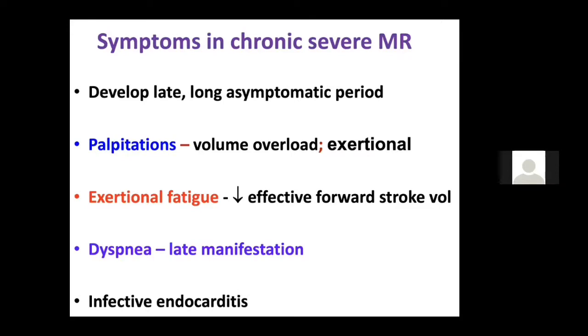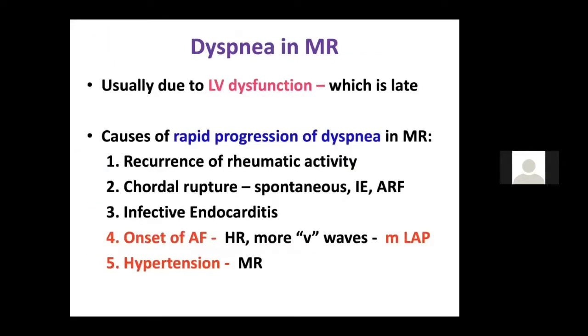And then you should ask about the history of endocarditis, fever and all. So as I already discussed, dyspnea in MR is usually very late, and it is due to LV dysfunction which occurs very late. And if the patient with MR has a rapid progression, if some patient with MR suddenly worsens fast, what you should think of first is recurrence of rheumatic activity. The patient has chronic MR, but some acute rheumatic fever has happened.